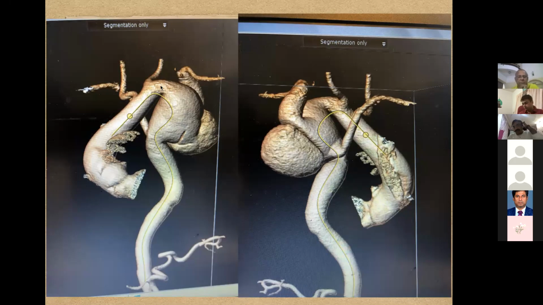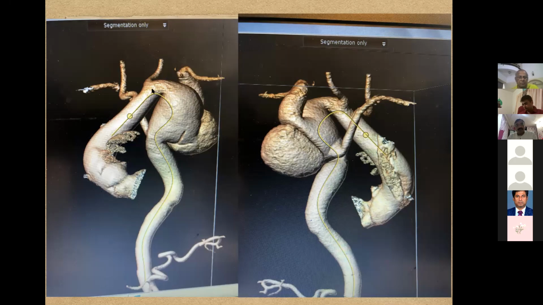In this patient, we were contemplating between open repair and hybrid repair. Ideally, I feel open repair in a high volume center would have been a better option. But our center doesn't do that many open repairs for this kind of aneurysm, so we were comfortable with this. So we took a chance and did a hybrid approach in this case.